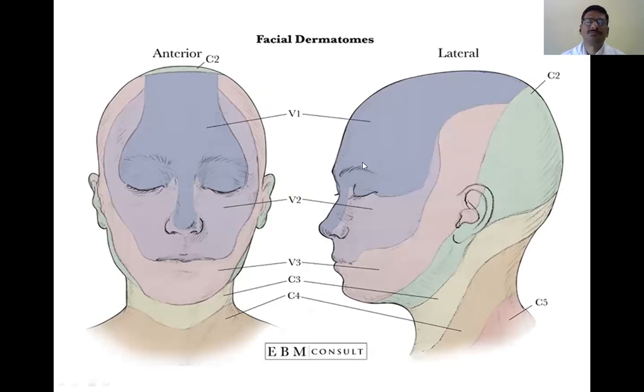Again here, these three regions are the part of the fifth cranial nerve, the trigeminal nerve. It has three divisions: the ophthalmic, maxillary, and mandibular divisions. When you examine, you have to examine these segments separately, so that you can easily identify which branch is lesioned, depending upon the person's loss of various sensory modalities. We need to examine the ophthalmic region, maxillary region, and mandibular region separately.